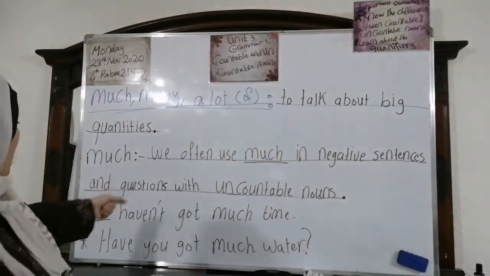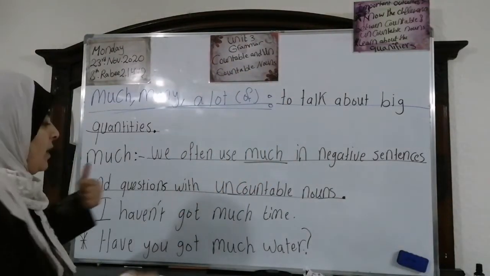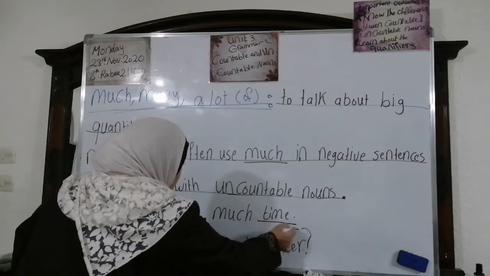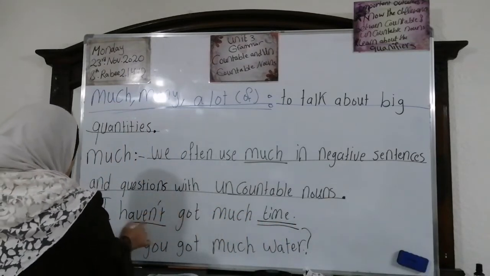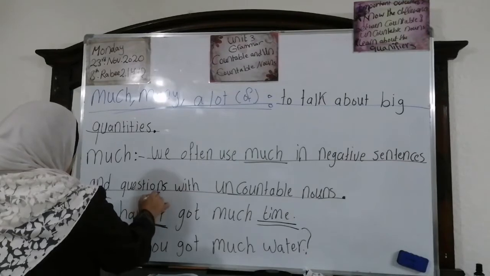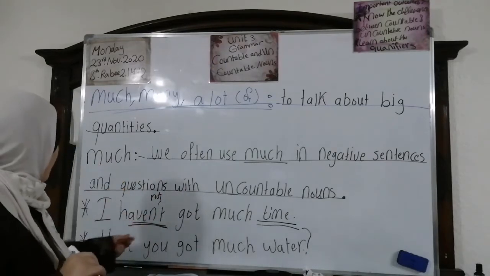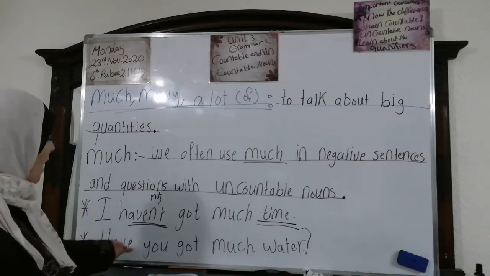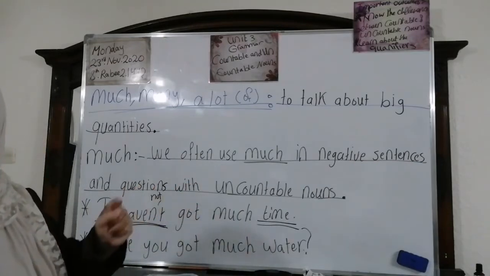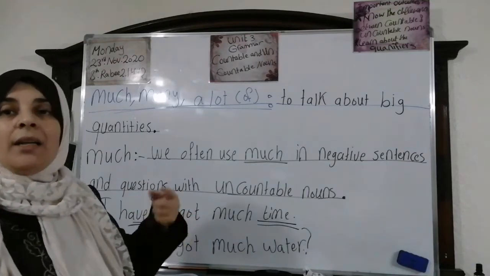Look here. I haven't got much time. Here, time is uncountable. This is the negative form. I haven't got much time. The question form: have you got much water? Why? Because water is an uncountable noun.